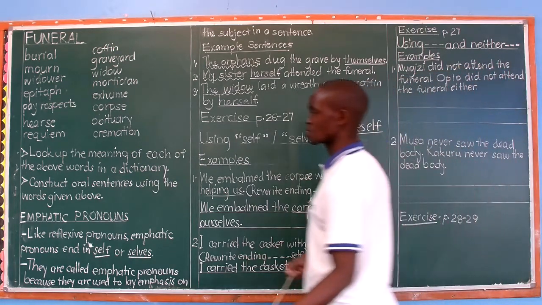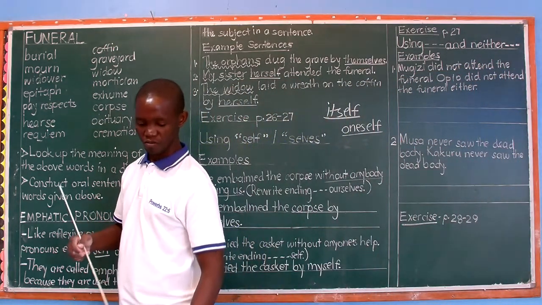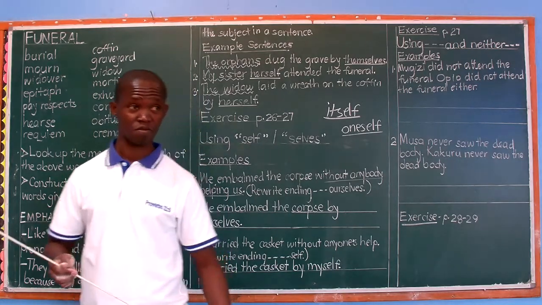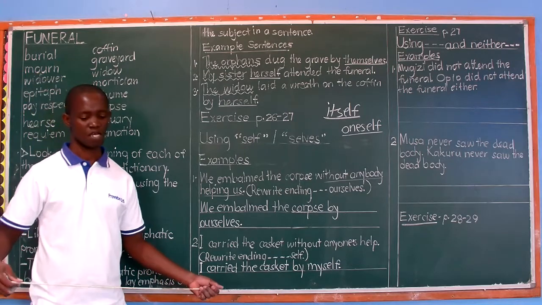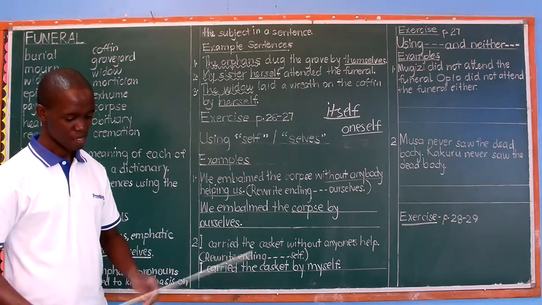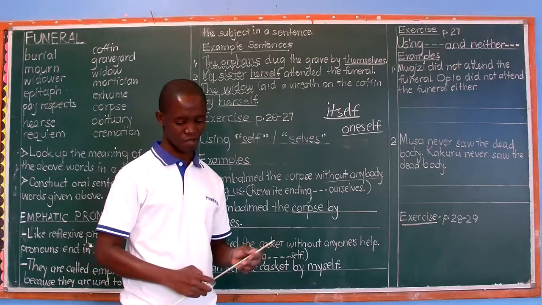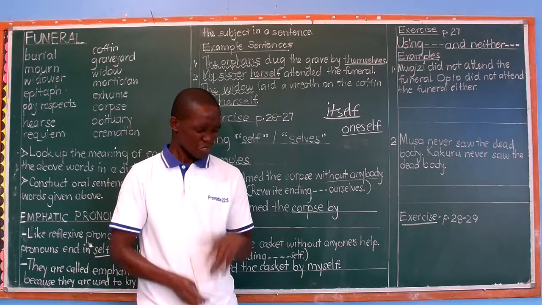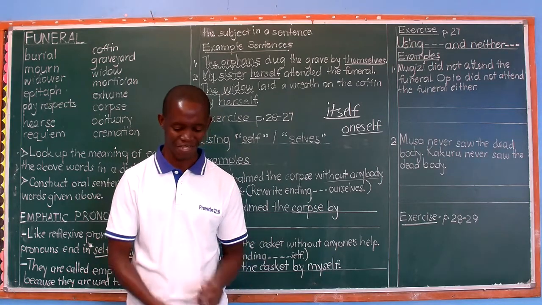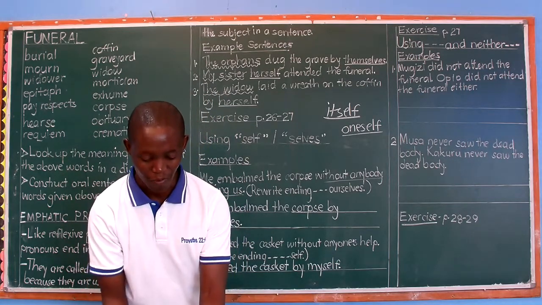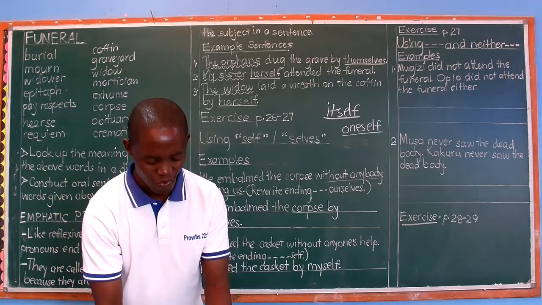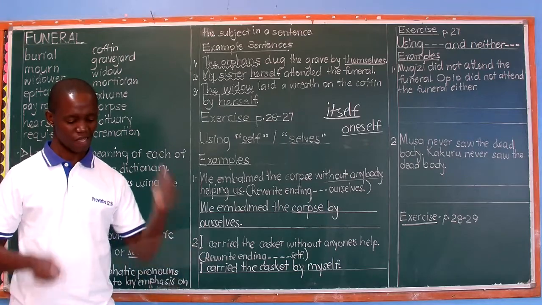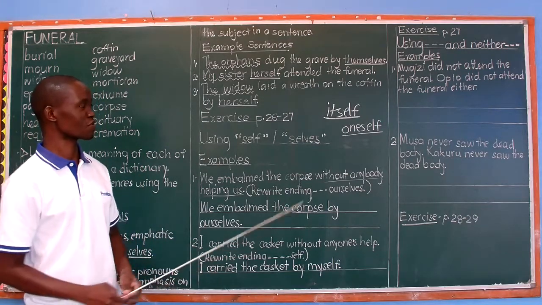Let's turn to page 28. On page 28, we see something to do with the use of who. I want to tell you one thing. There's some work we skipped in the term 2 workbook, and that work is connected to this. Because of the various steps we have to go through to master this work, which looks easy but is not that easy, that's why I say you need to be with me, just near me, to see what you're doing. Where necessary, we move as slow as that animal, you know.